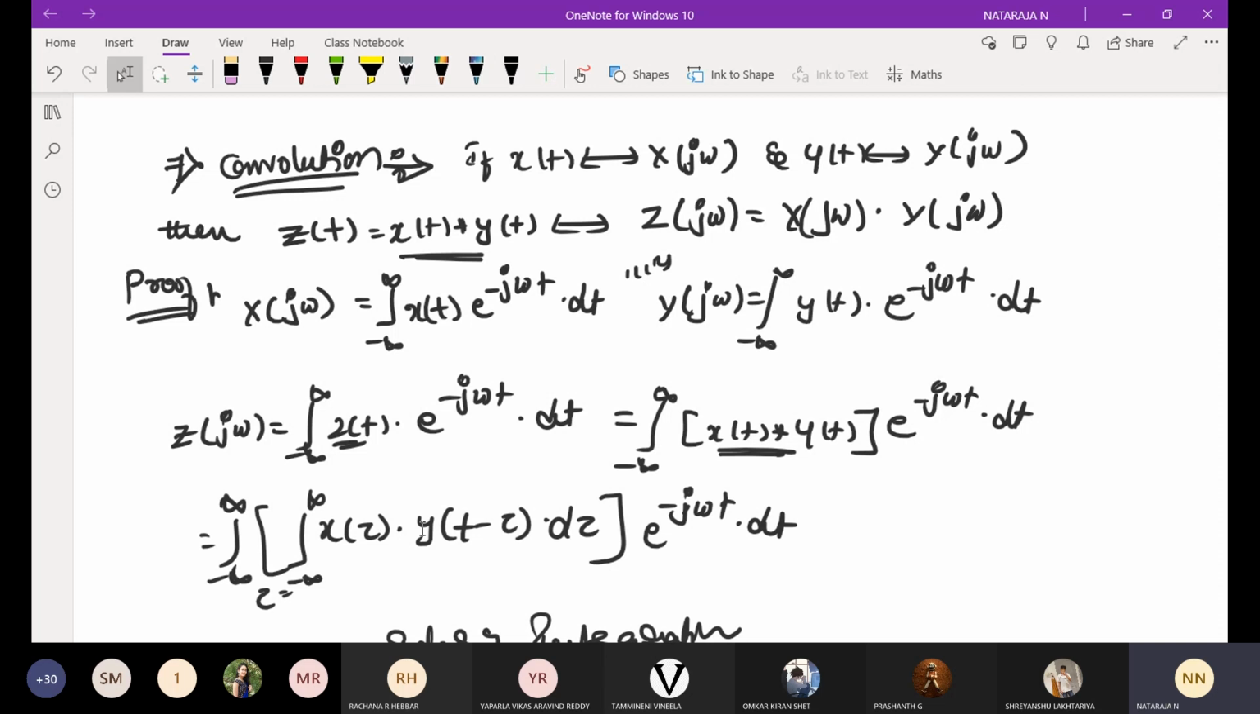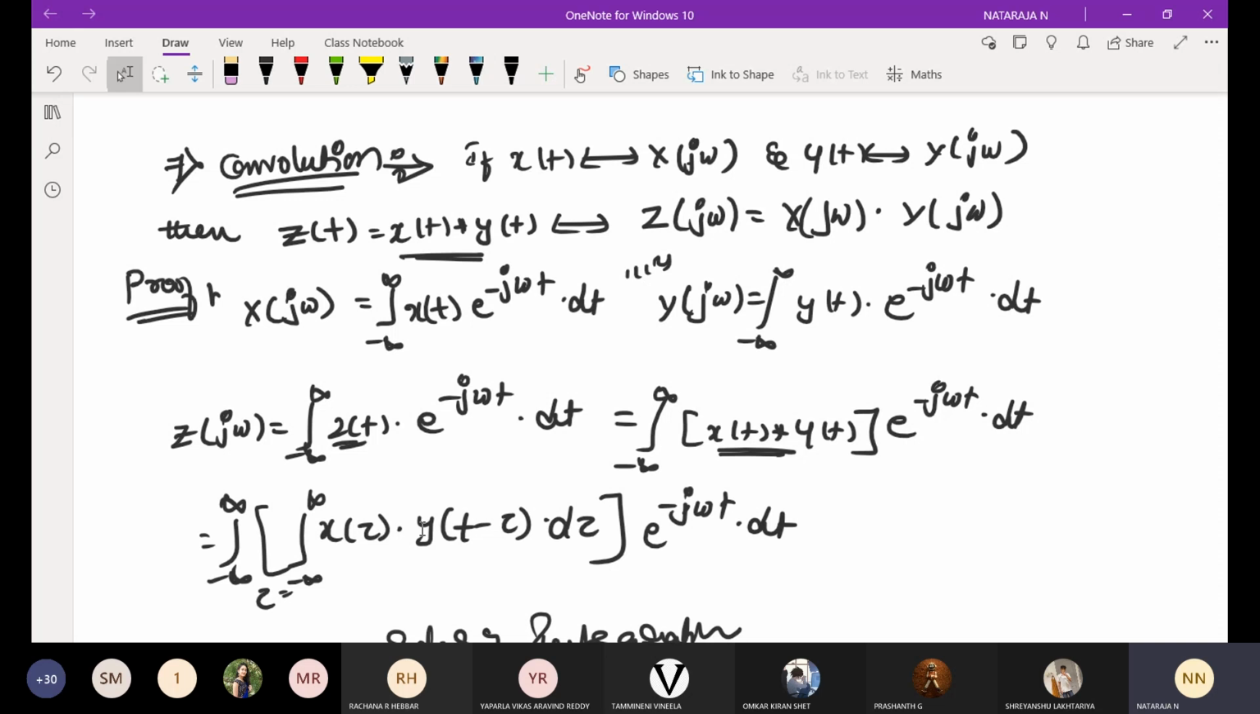Next, modulation is there. It's the opposite version of your convolution. I have taken z of t is equal to x of t into y of t. In the time domain I am going to take it as a product, and in the frequency domain I am going to get the convolution, star. It is there in the notes. You go through it once. If you have any doubts, I will clarify it.